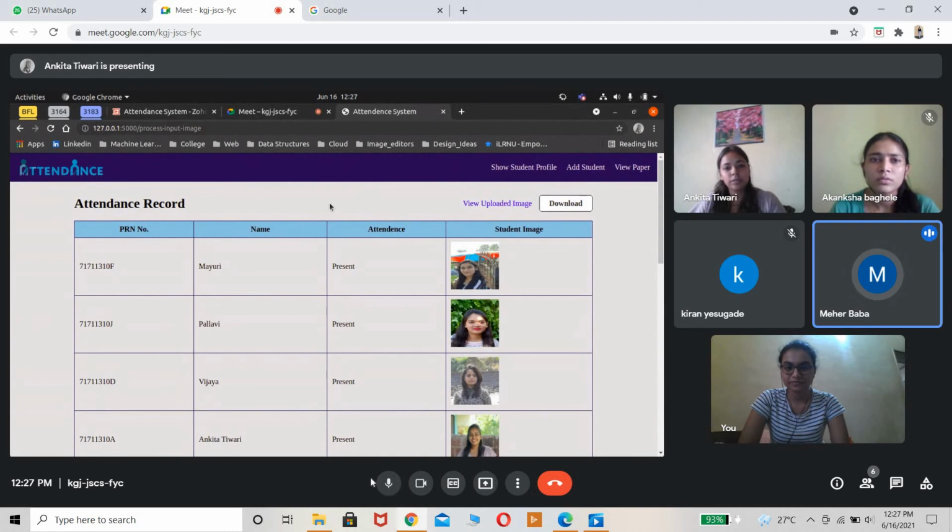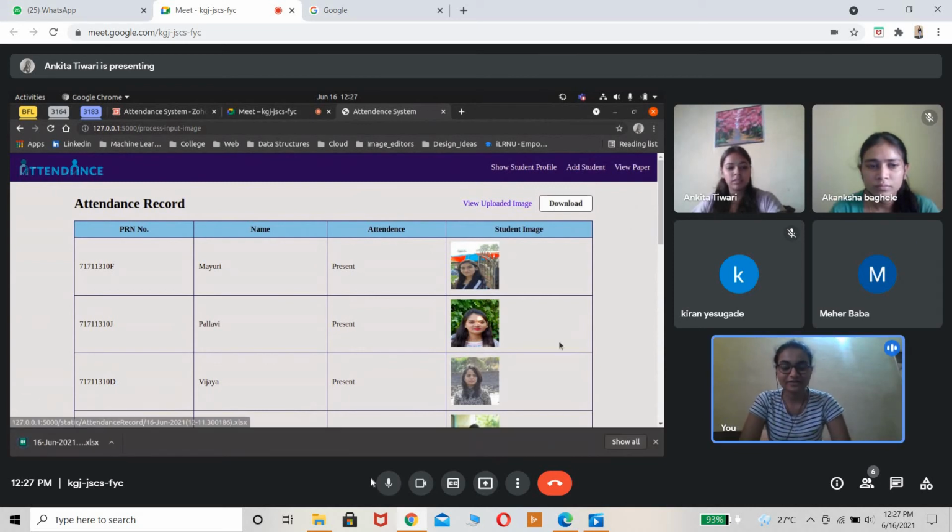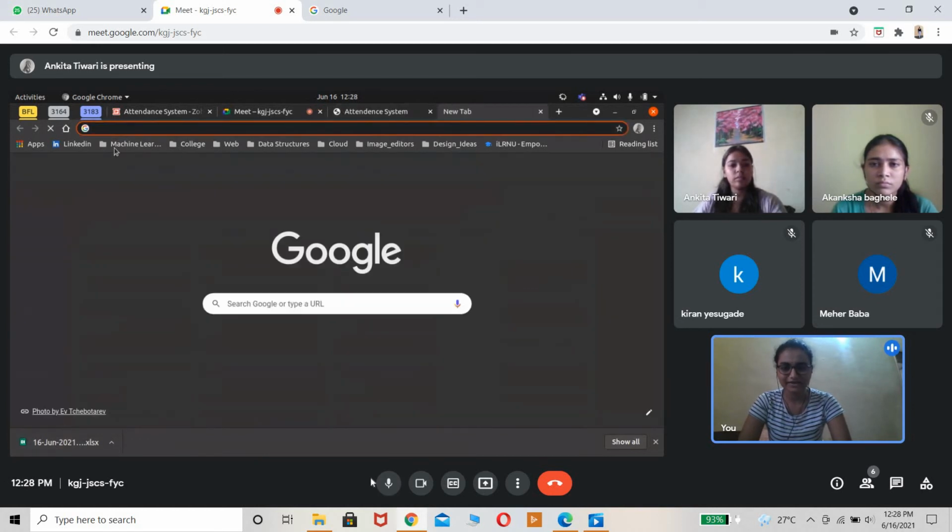Ritika, what is the learning from this project? And what are the challenges you have faced? Ma'am, the challenge was about the recognition and selecting the algorithm. That was the start of the project, and it was challenging for us to select the algorithm because there were different algorithms, such as Eigenface and Haar cascade, and we had to compare all those algorithms and then decide which was the best for us. That was one difficulty that we faced, and the other is that it is time consuming.